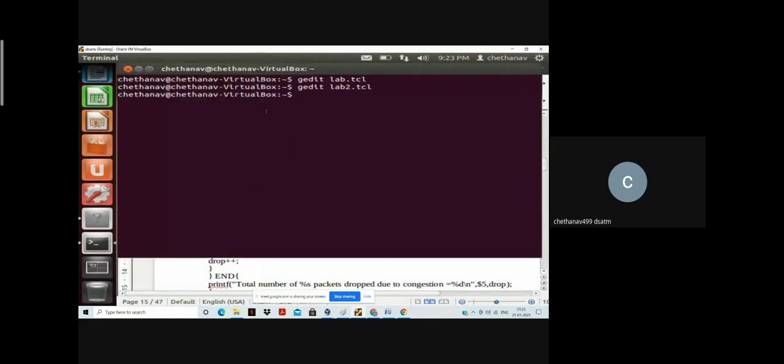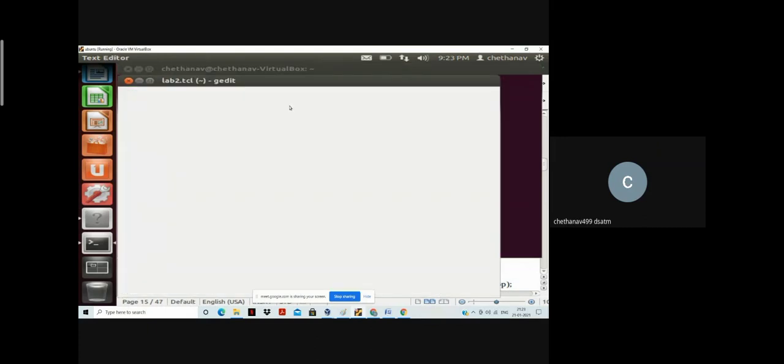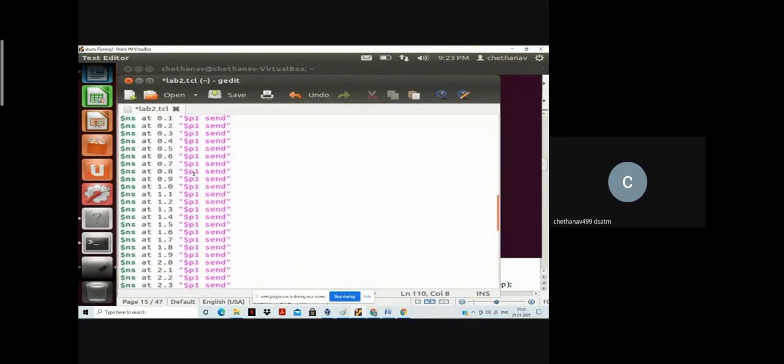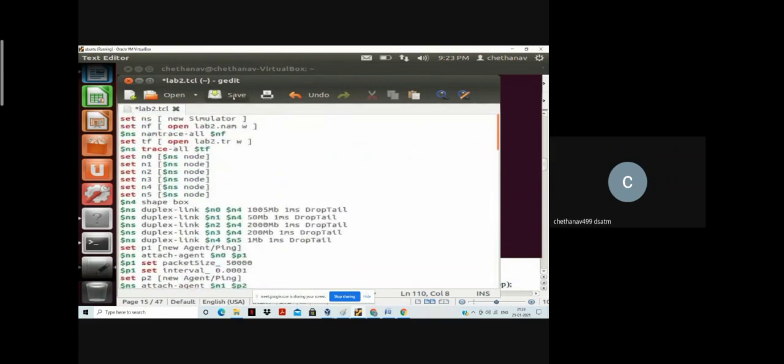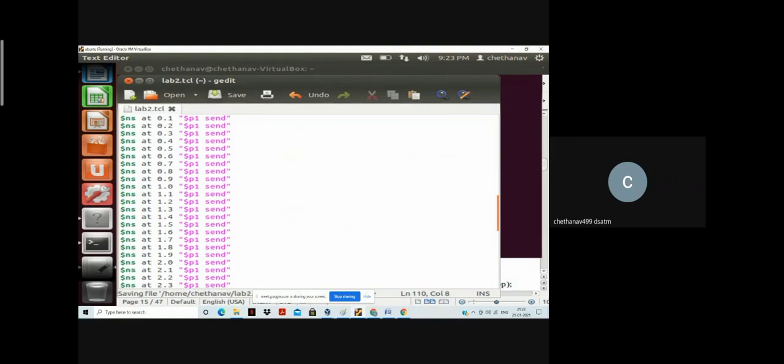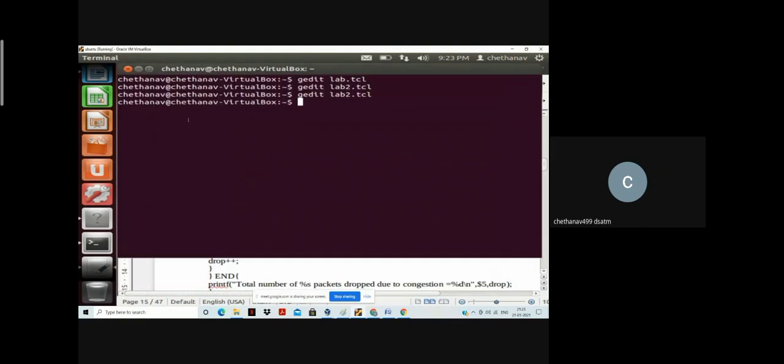Now just see if there is any error. We have to save it. If there is any error, you won't get the animation file directly; otherwise you will get the animation file directly. Let me run it, and if there is any error, let me debug.